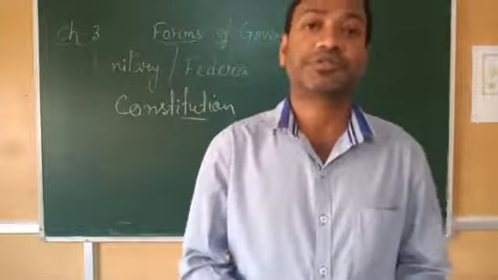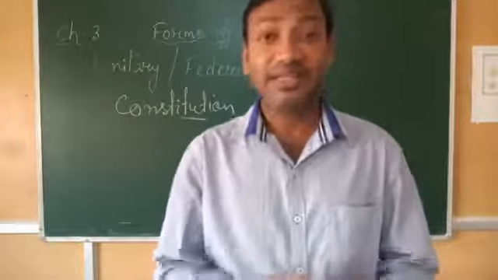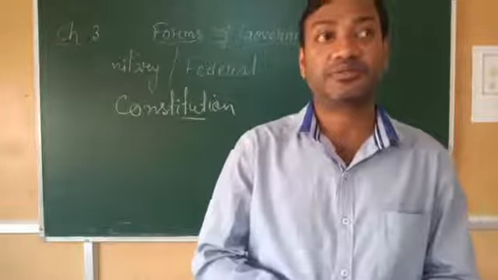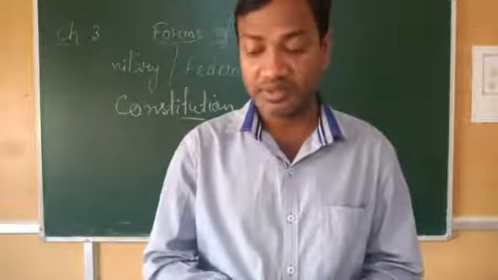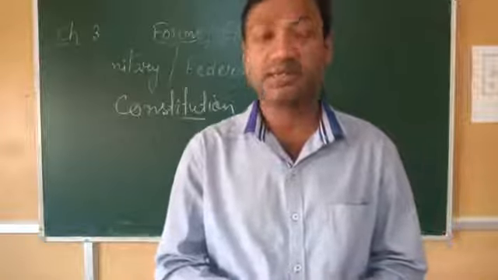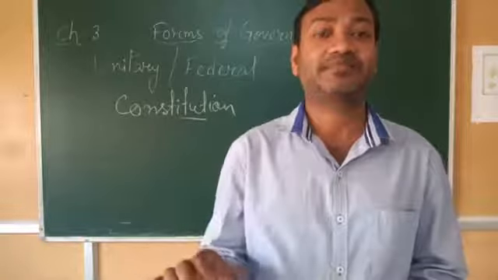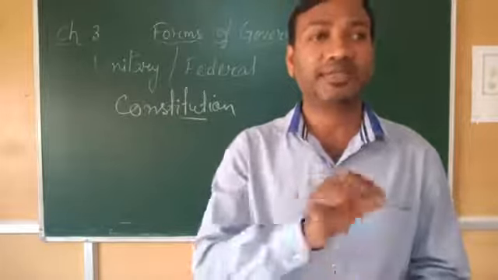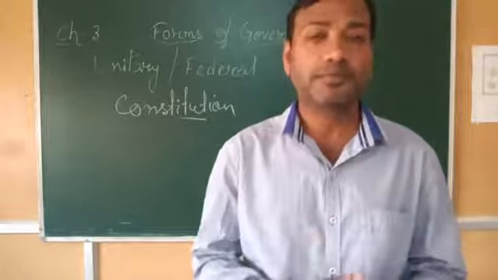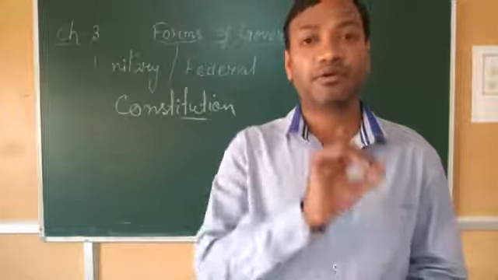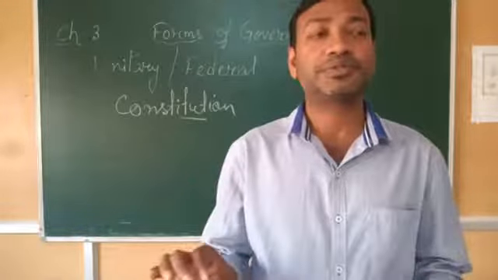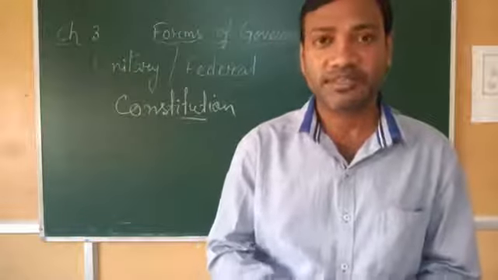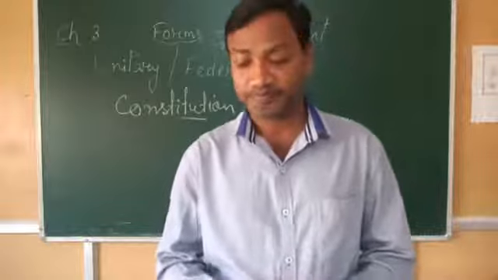Now, written and unwritten constitution. What is written constitution? In a written constitution, the fundamental principles, that means the main principles of the government, are formally written. That means written, we know that something is written in the copy or book. So like that only, formally written, these are the rules how you will govern a state or country. This is called written constitution.